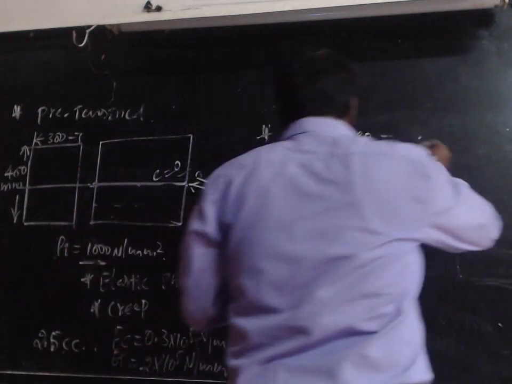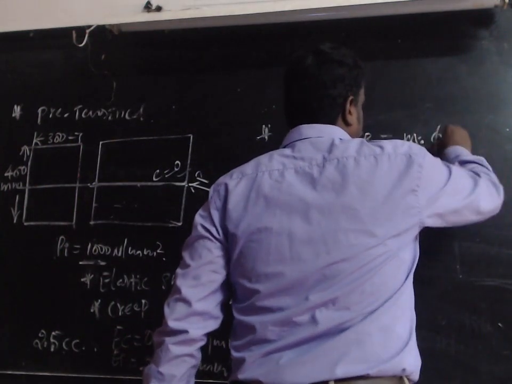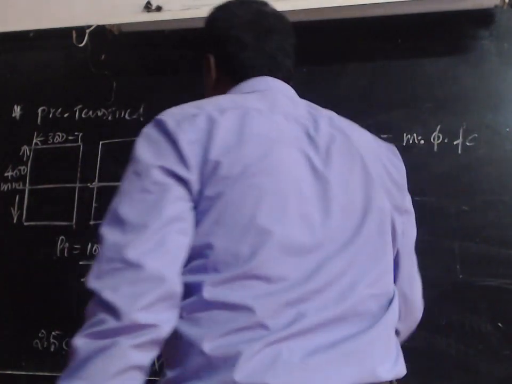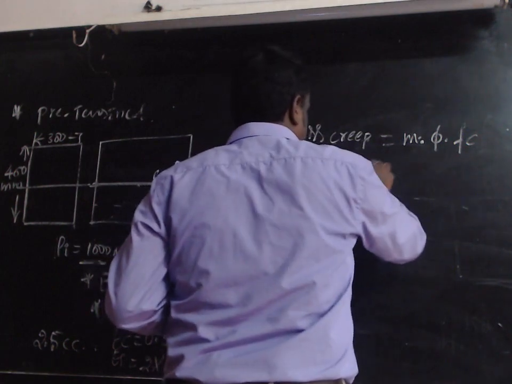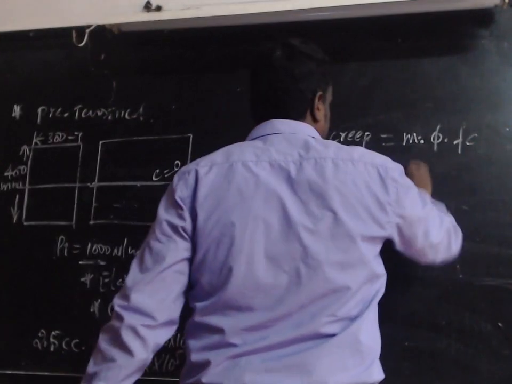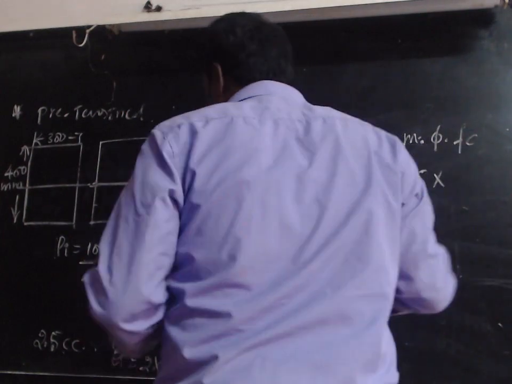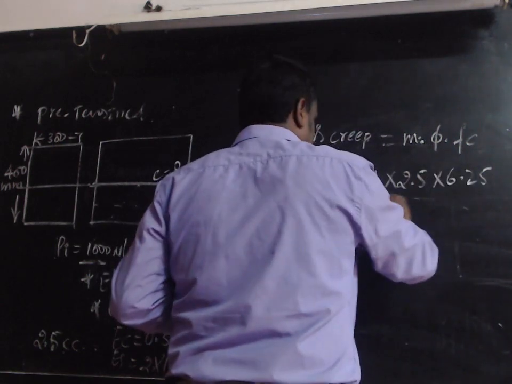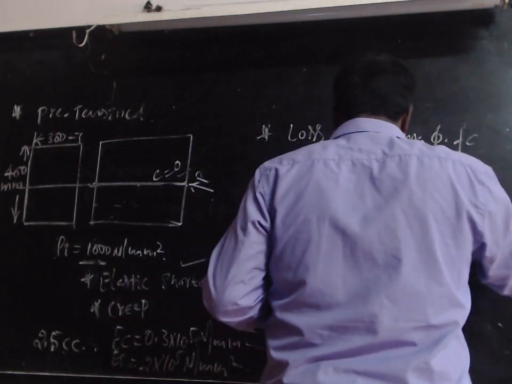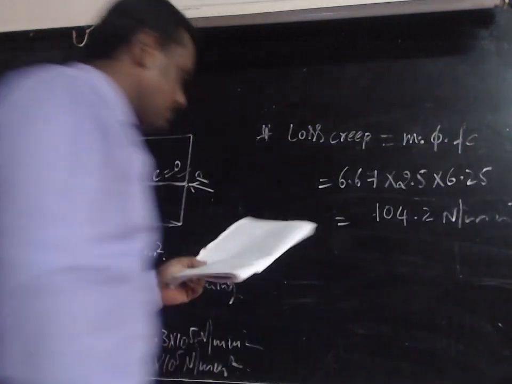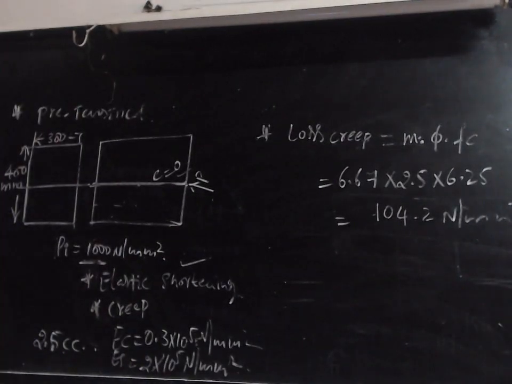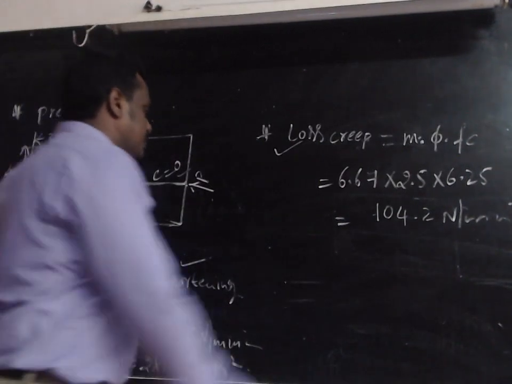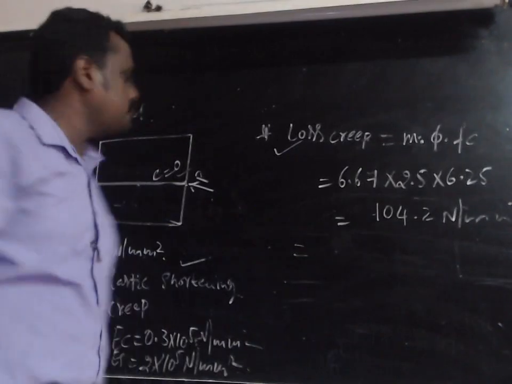What is the creep coefficient method formula? M into phi into Fc. M you have already calculated. What is the value of M? 6.67 into phi, which is given as 2.5, and Fc we calculated as 6.25. So finally we are getting 104.21 Newton per millimeter square. So now we have calculated both the losses, loss due to elastic shortening and loss due to creep.